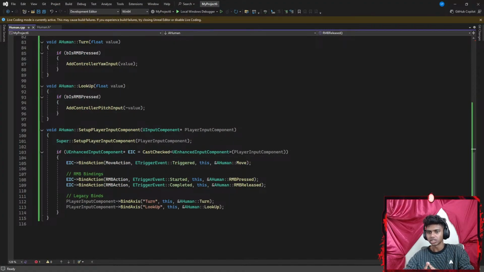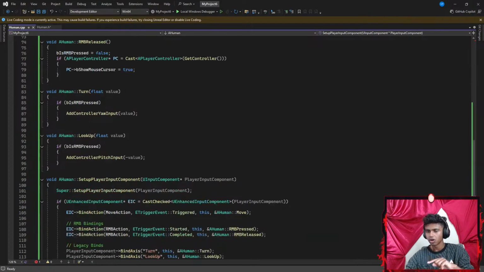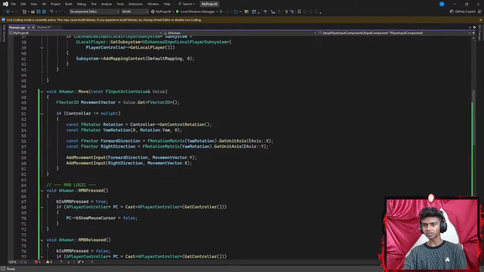Okay, and then let's see. So bind action, enhanced input component. I could have just gone with ECI. I wrote it out, but you know what? I think a short form is actually pretty useful. ECI is pretty good. Bind action, legacy binds. Okay, it's actually kind of correct.